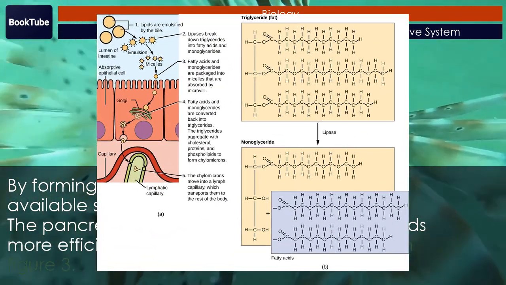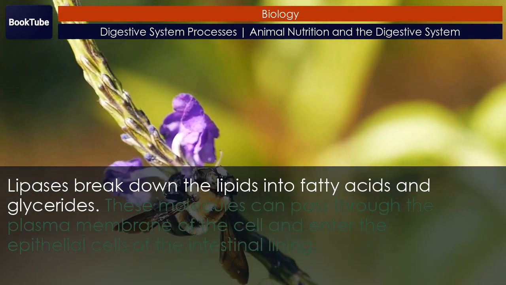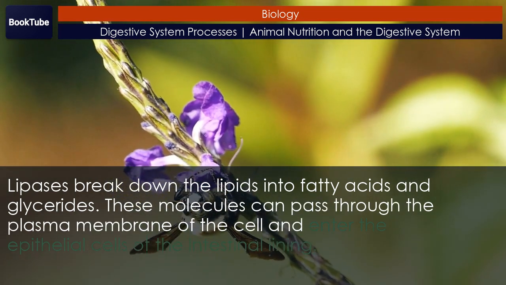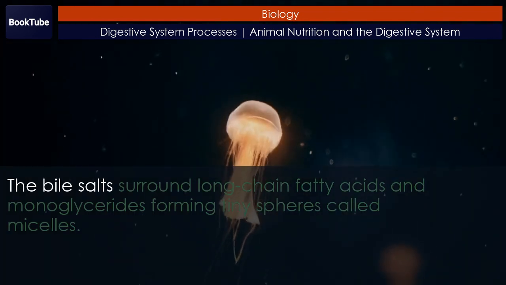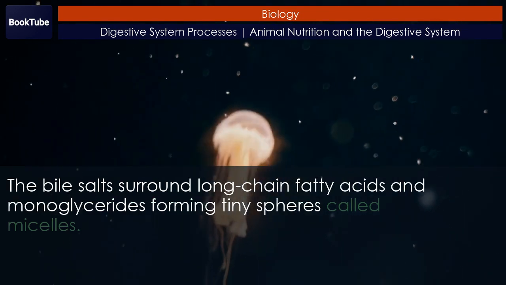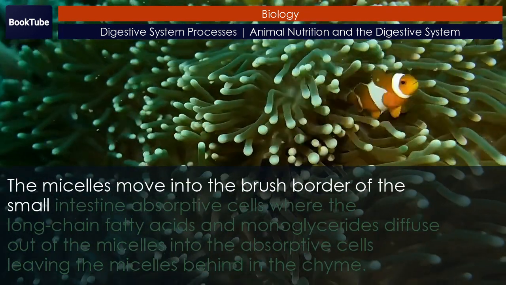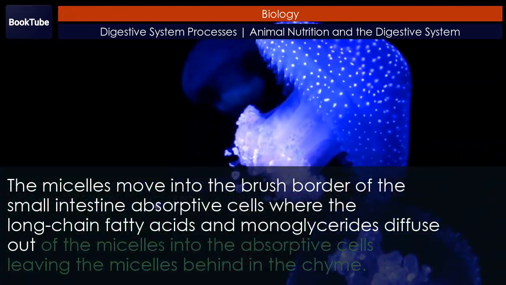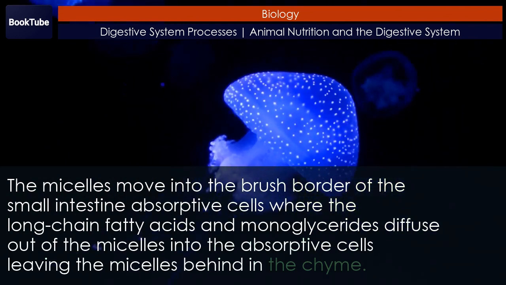As detailed in Figure 3, lipases break down the lipids into fatty acids and glycerides. These molecules can pass through the plasma membrane of the cell and enter the epithelial cells of the intestinal lining. The bile salts surround long-chain fatty acids and monoglycerides, forming tiny spheres called micelles. The micelles move into the brush border of the small intestine absorptive cells, where the long-chain fatty acids and monoglycerides diffuse out of the micelles into the absorptive cells, leaving the micelles behind in the chyme.